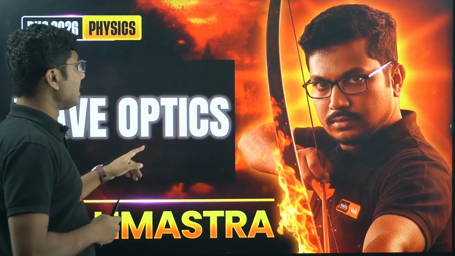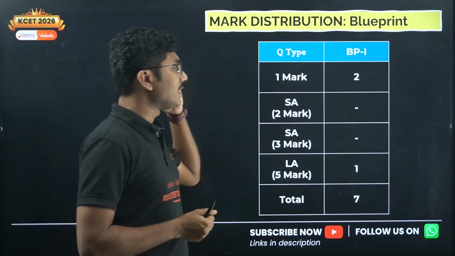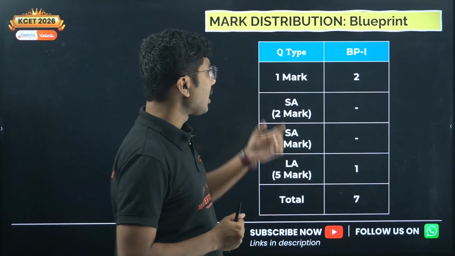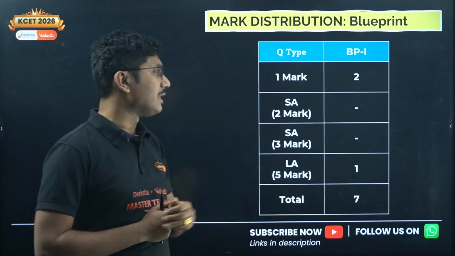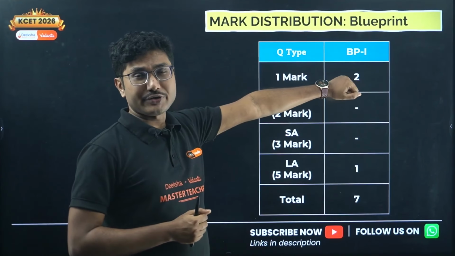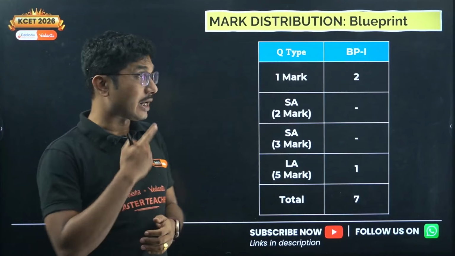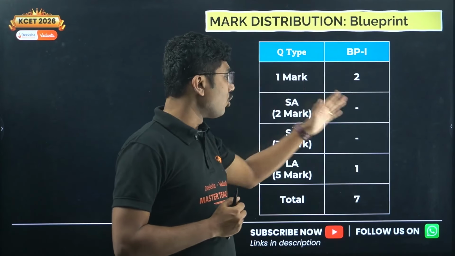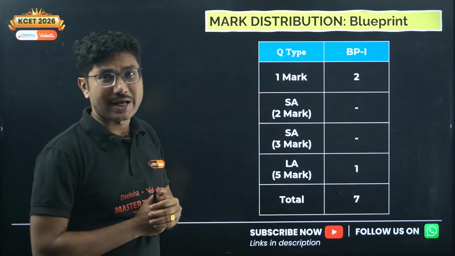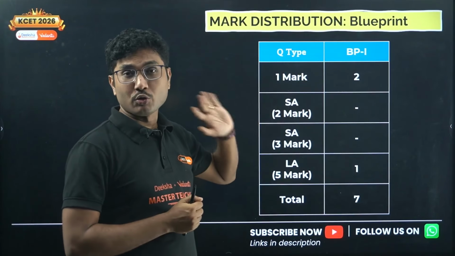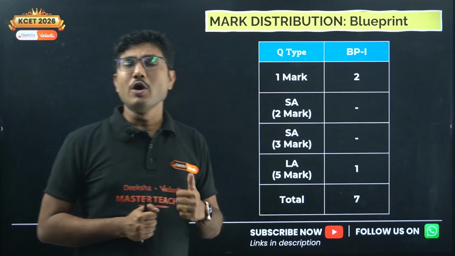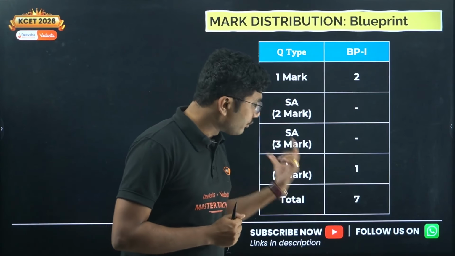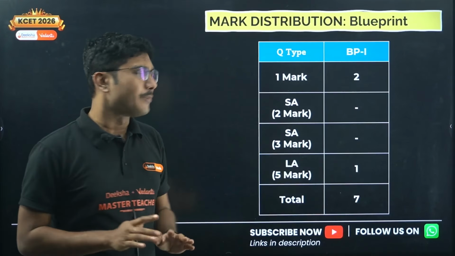So let us start with the blueprint of this chapter. As you can see, we are expecting two questions from this chapter, and they are mostly two one-marker questions. That means one should be an MCQ and another one should be a fill in the blanks. There are no 2-marker and 3-marker questions that might come in your board exam, so no 2-marker and 3-marker in your FA2. If any 2-marker or 3-marker is going to come, those questions we will cover in the long answer type. Don't worry, we will cover that.